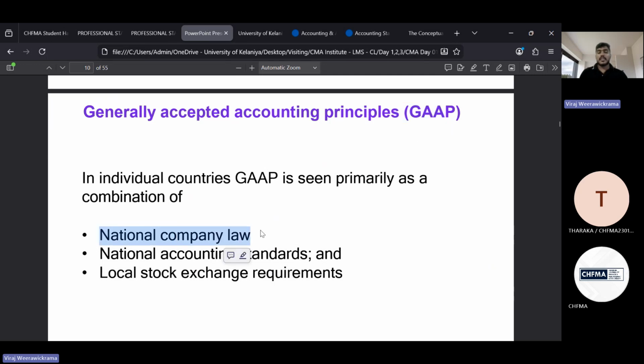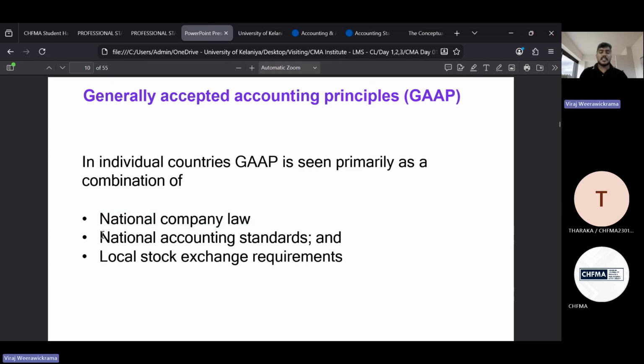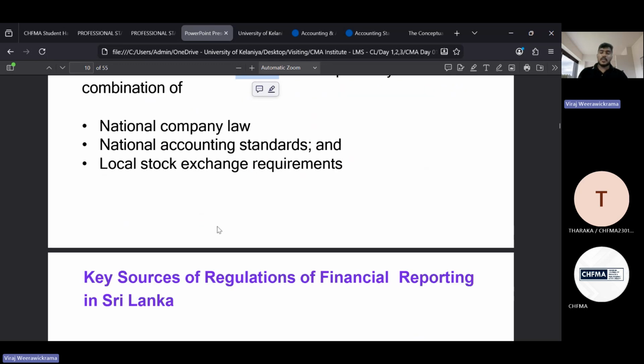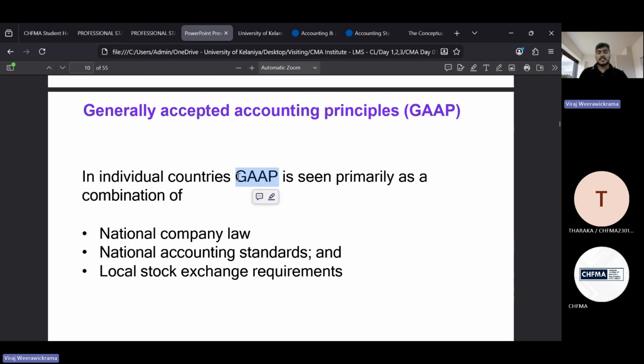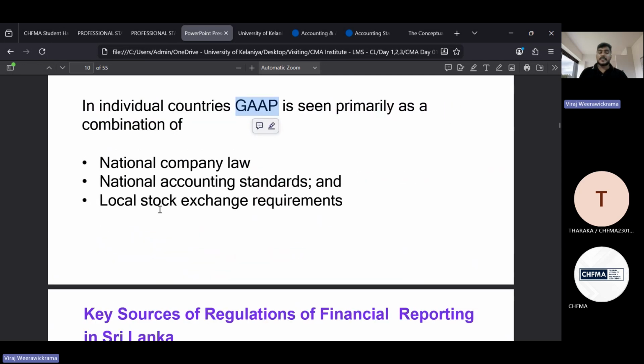In the Sri Lankan context, we have separate company law and national accounting standards, and the local stock exchange requirements, in the Sri Lankan context, CSC, right? So the combination of all of these three areas we can see as GAAP. For any country you can have an idea, the generally accepted accounting principles consist of these three areas.